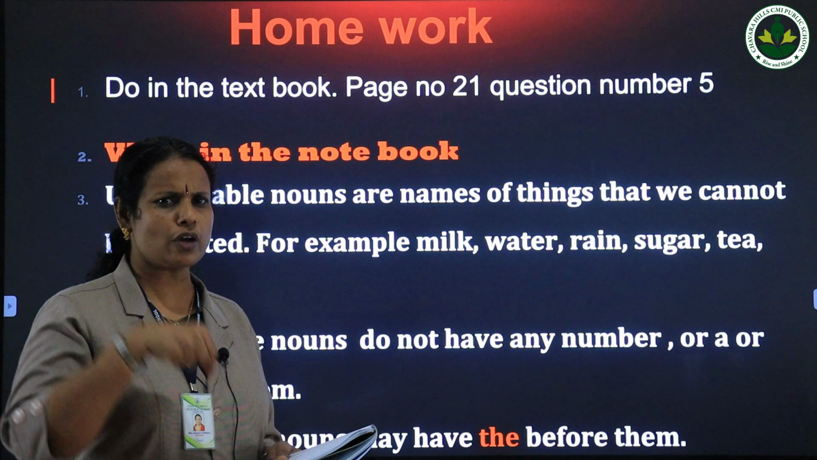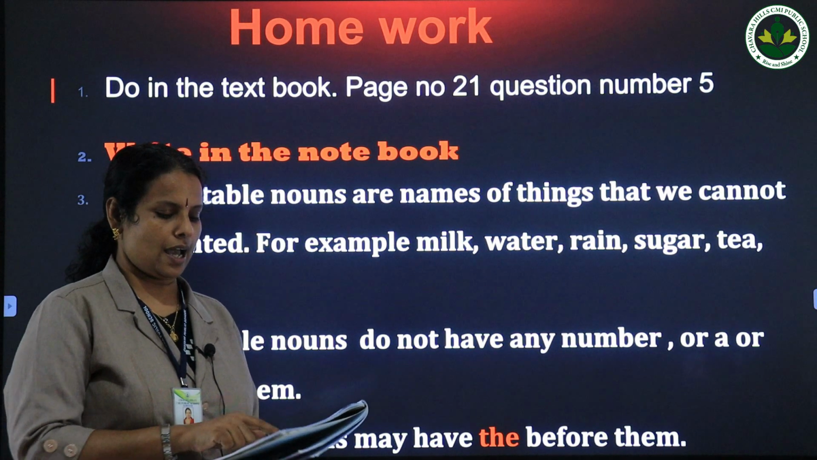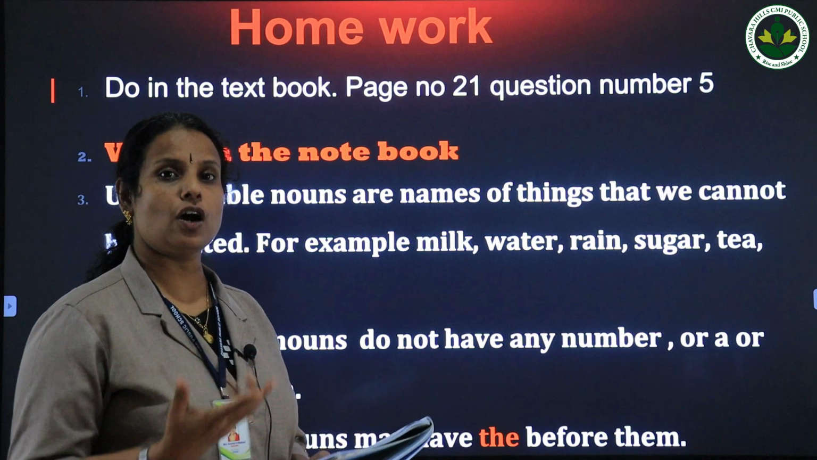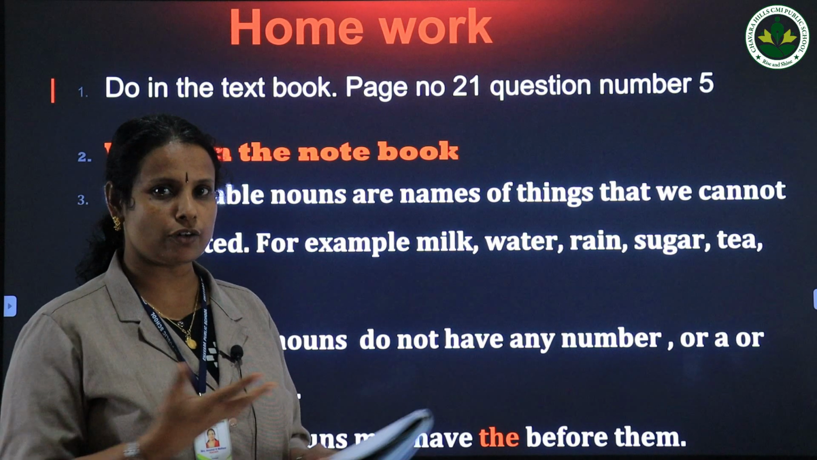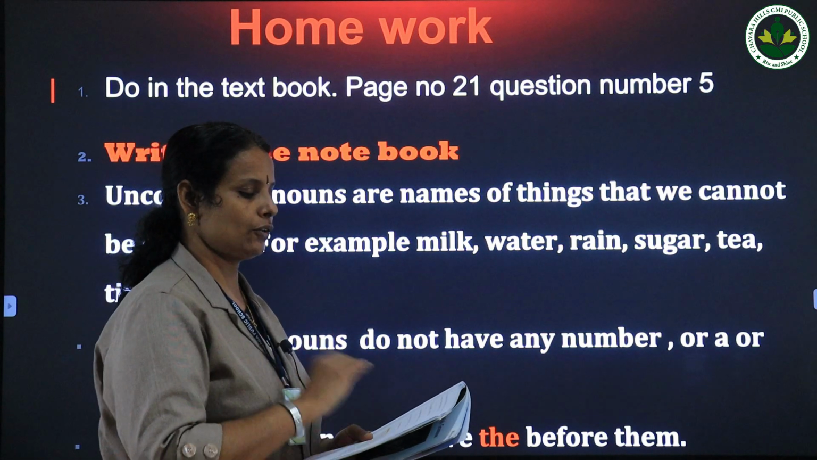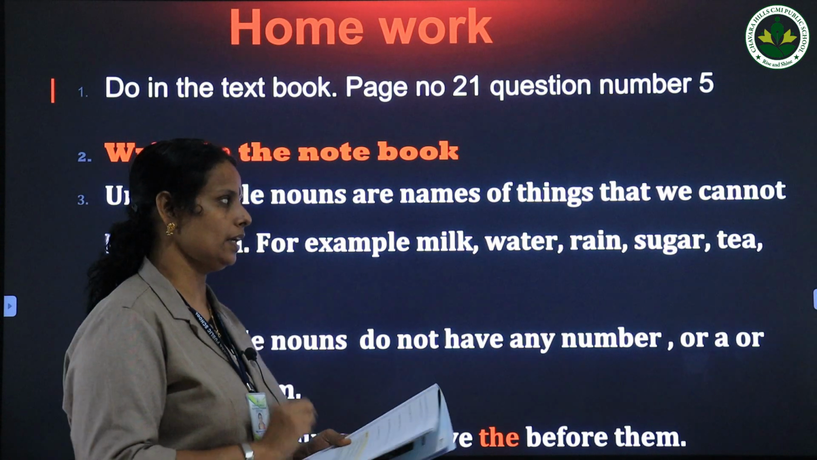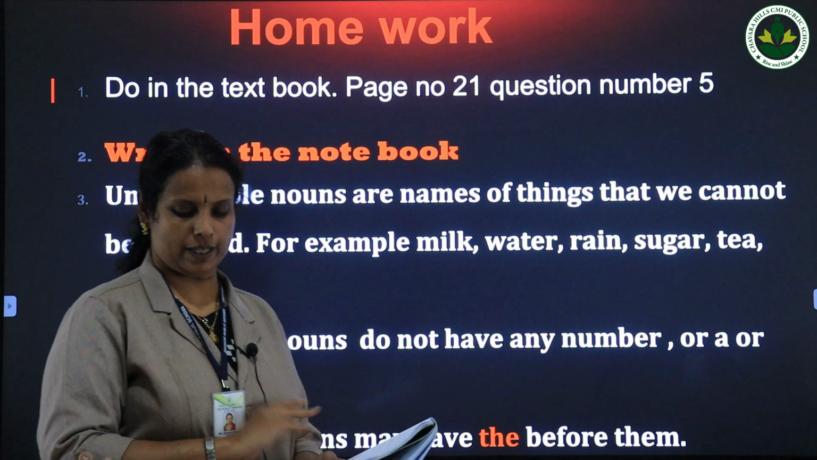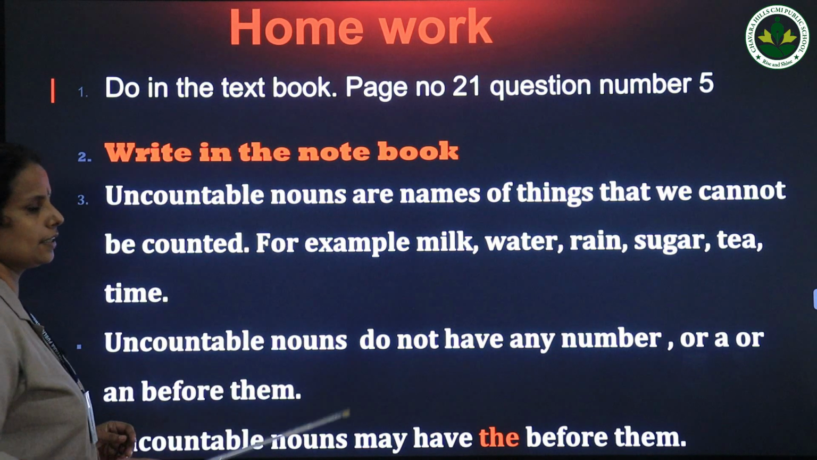Then my brother always adds a pinch of honey to his milk. We can add a spoon of honey. We can't add a pinch of honey, isn't it? Then Anand ate a jug of salad. We can eat a plate of salad, not a jug of salad. So in that way you have to find out the wrong measuring words and write them properly in your textbook at page number 21.